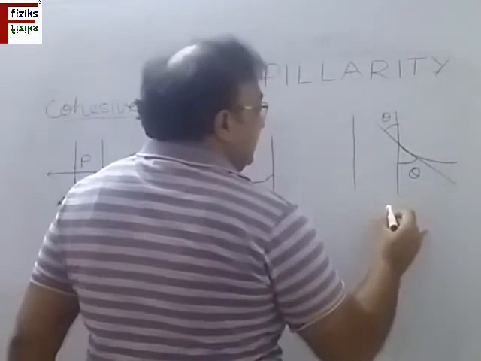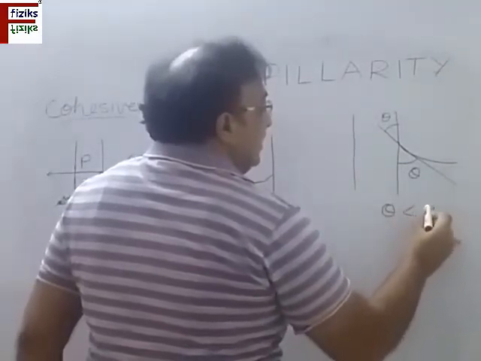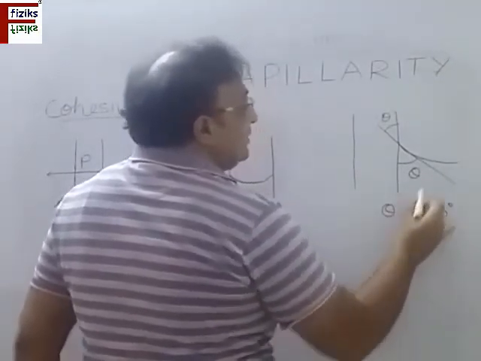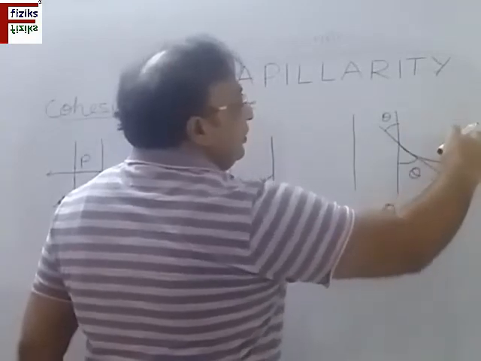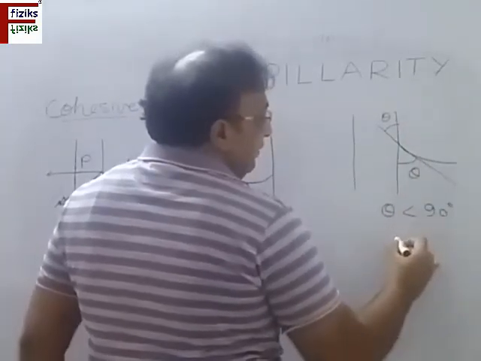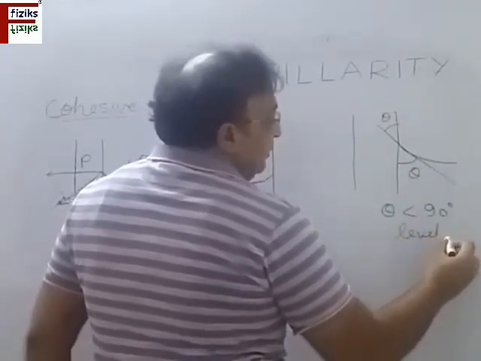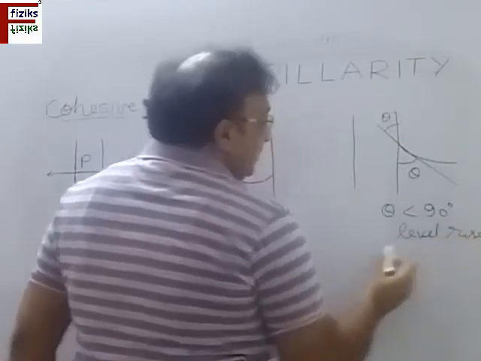This angle is called the contact angle. If theta is less than 90 degrees, in that case the surface is concave and the level of the liquid rises.